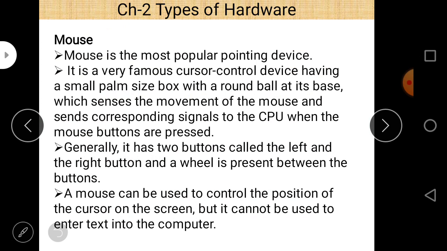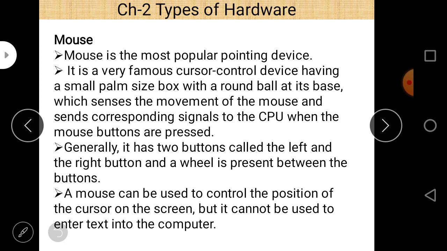Mice are again wired mouse and wireless mouse, and wireless mice are also very popular. As far as functioning is concerned, there is no difference, but they don't contain any wire, so that's why they are called wireless mice.